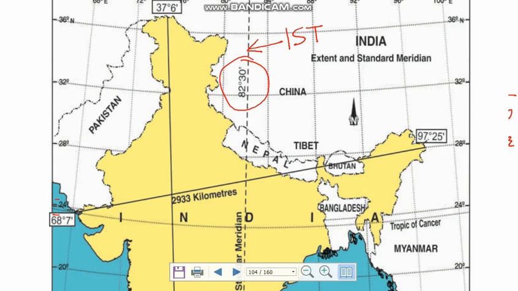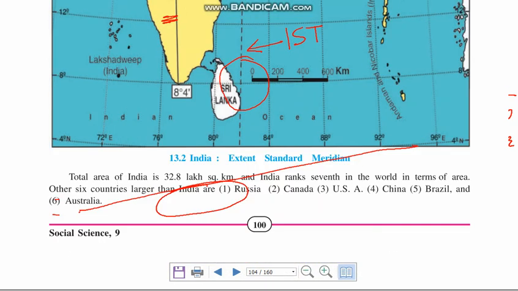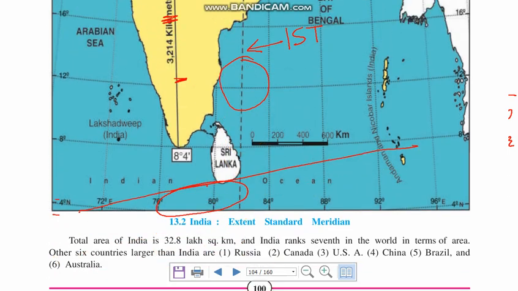The span you can see from here to here is 2933 kilometers, while from here till the bottom here it's 3214 kilometers. Now from here to here it is 30 degrees, and from top to bottom also it is 30 degrees.